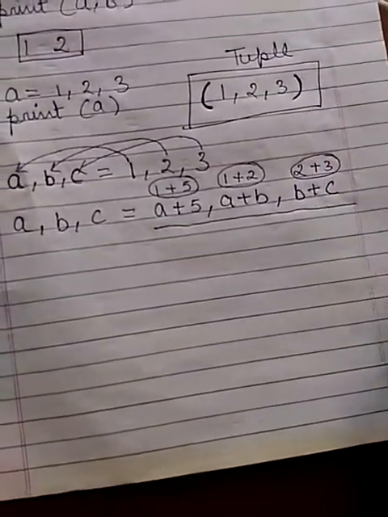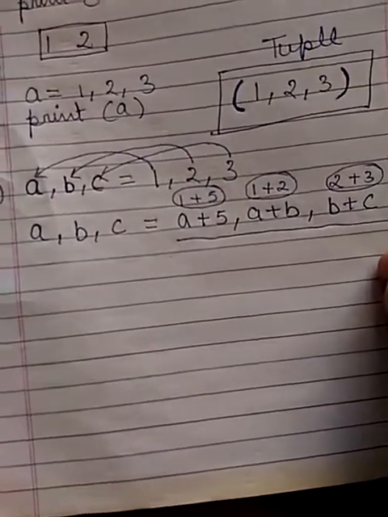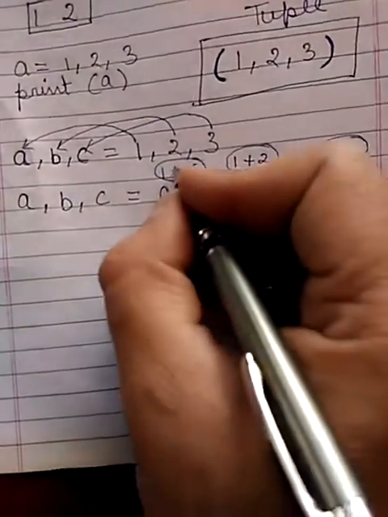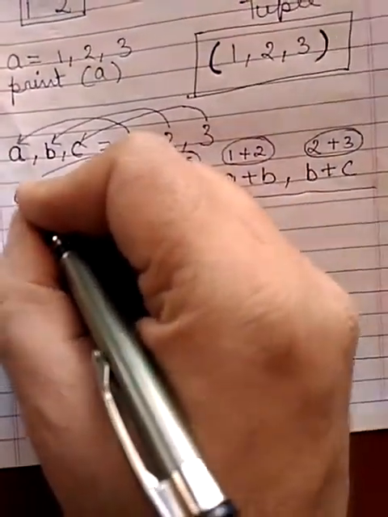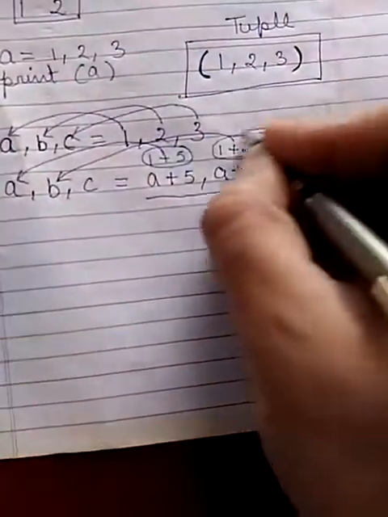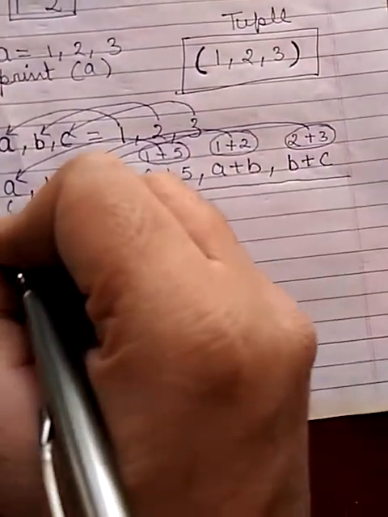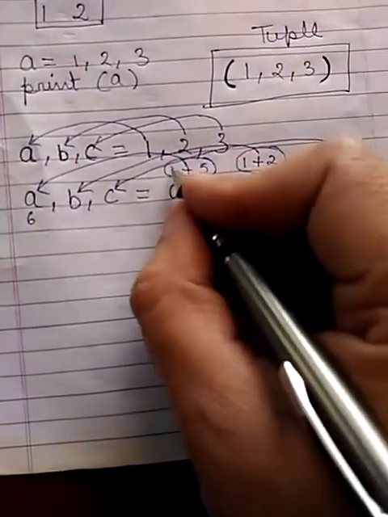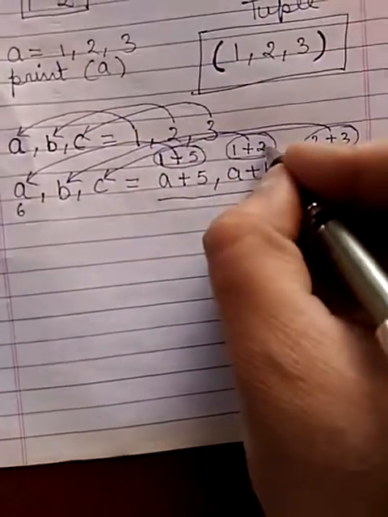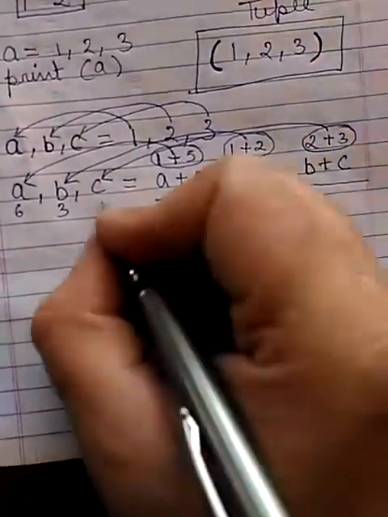So it is 5. Now after evaluating the right hand side, the interpreter will assign the values to the left hand side. This will move to the first variable, this to the second, and this to the third. So the value of A will become 6 (1 plus 5), B becomes 3 (1 plus 2), and C becomes 5 (2 plus 3).